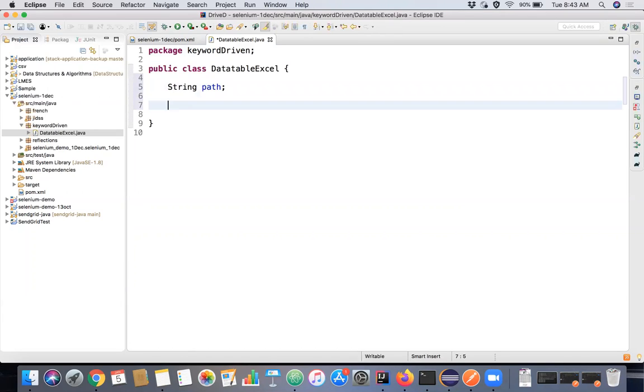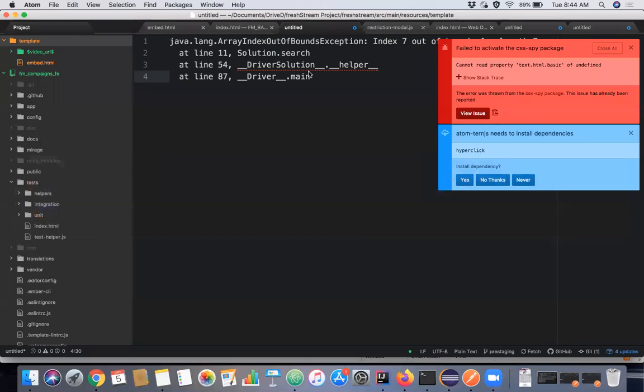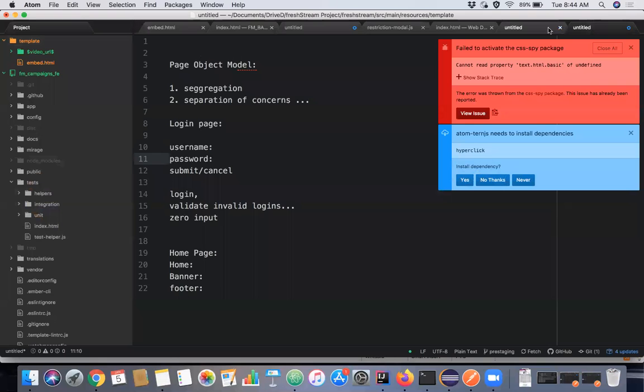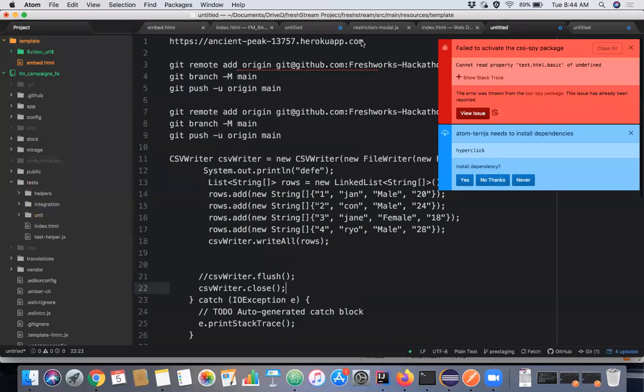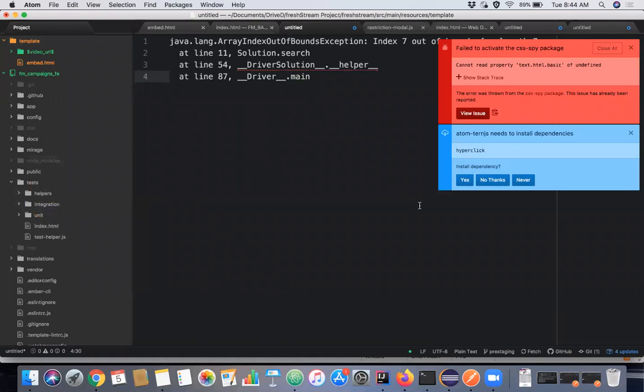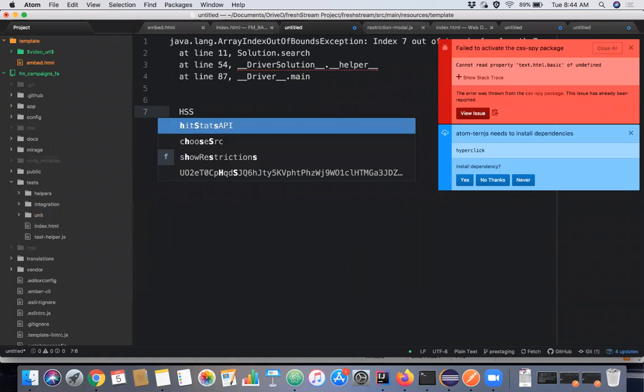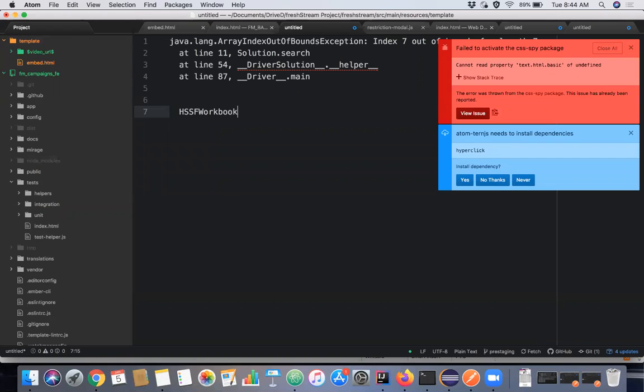And to read an Excel sheet, what are the things I wanted to know? We have just seen that two things, right? HSSFWorkbook and XSSFWorkbook.